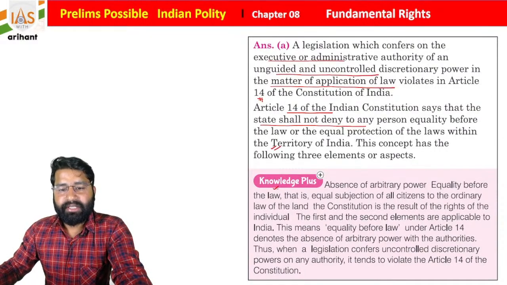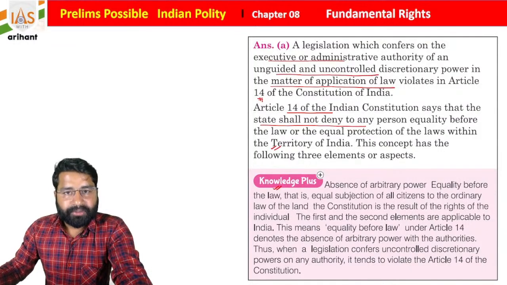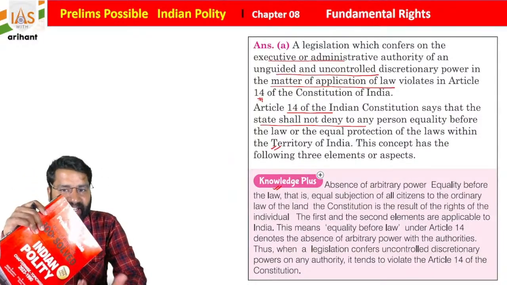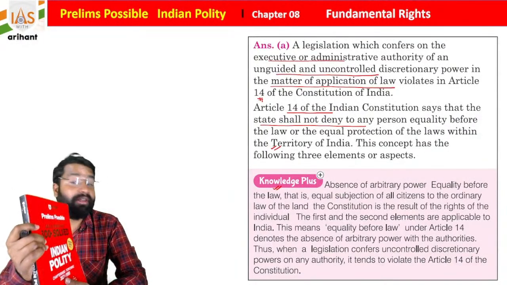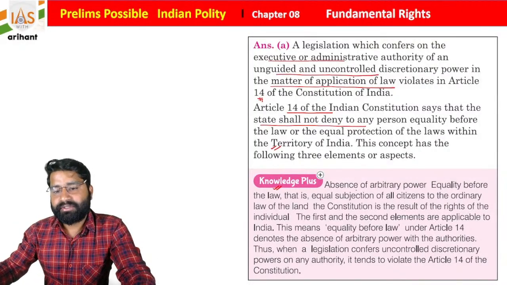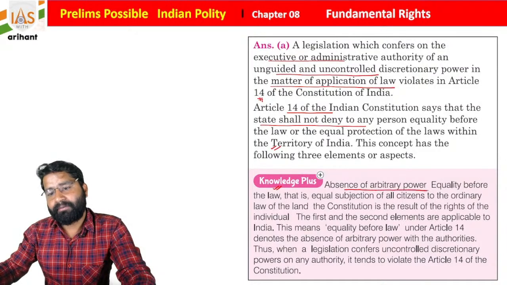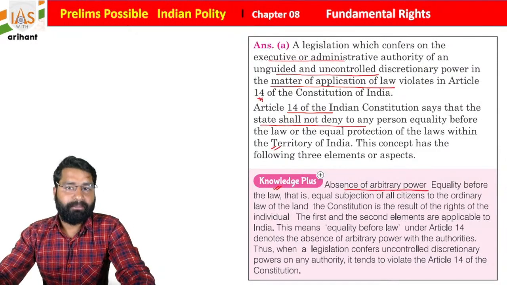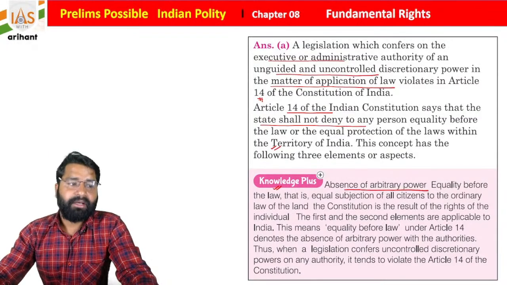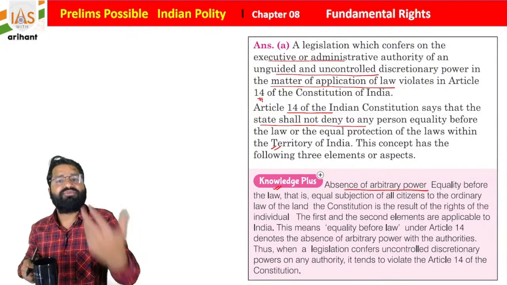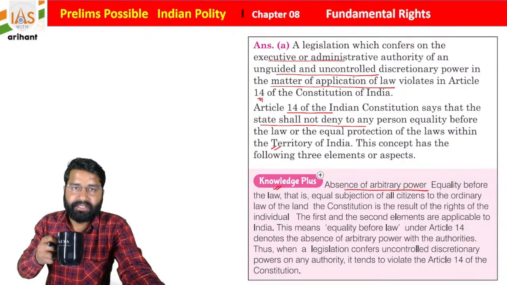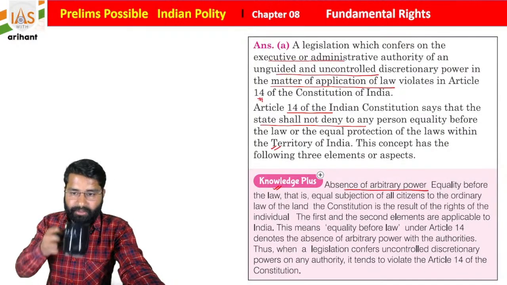And students, here you will get the knowledge plus data also. As we already told you, this book contains a very specific and unique explanation. Along with that, students, there is a knowledge plus, and you will get the concept here. So what does it mean, students? It means absence of arbitrary power, meaning no one is going to compel. So the citizen is going to be more powerful here because of the fundamental right controlling the executive body, or as you can say, the state activity. So it is creating a limitation on the state.